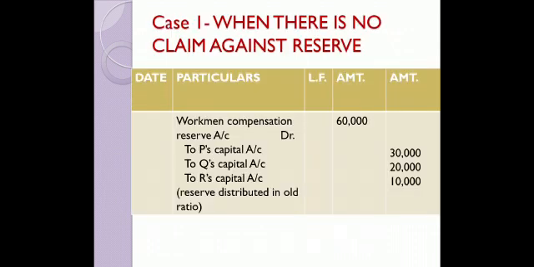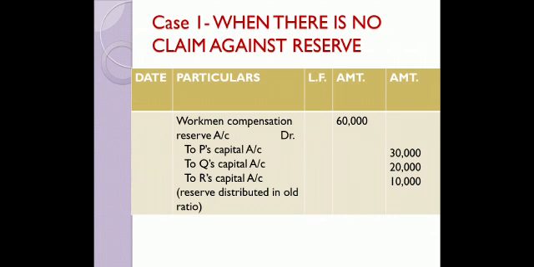Let's move further. Case 1, when there is no claim against the reserve. We had a reserve of rupees 60,000, you remember? There is no claim against that reserve because there was no injury, no accident, no death. So the whole amount will be distributed among the partners P, Q, R in their old ratio 3:2:1.